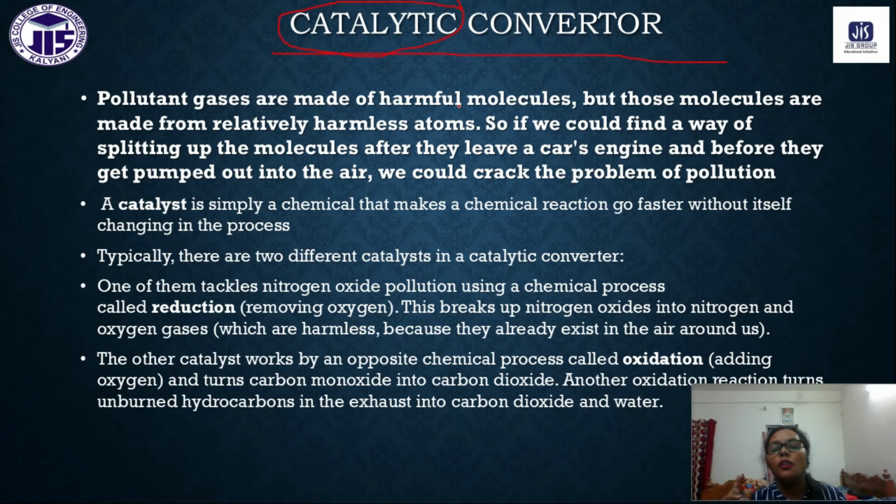One is for the oxidation reaction, and one catalyst is for the reduction reaction. So there are two types of catalyst in the catalytic converter, and also two chambers. One is called the oxidation chamber and one is called the reduction chamber.